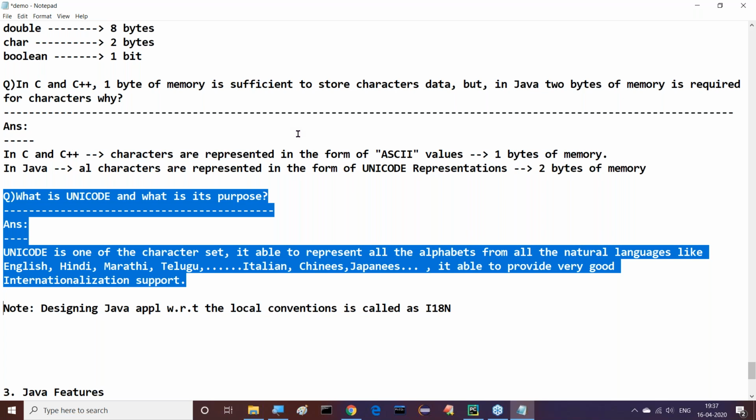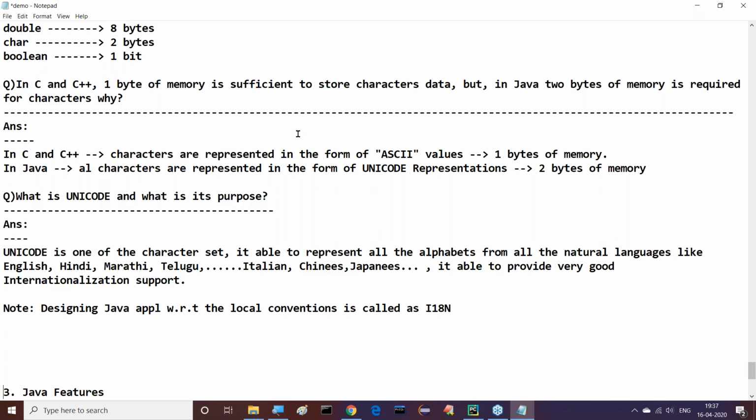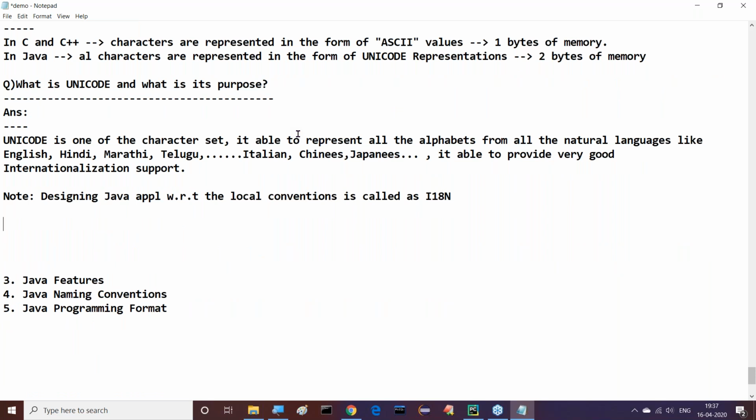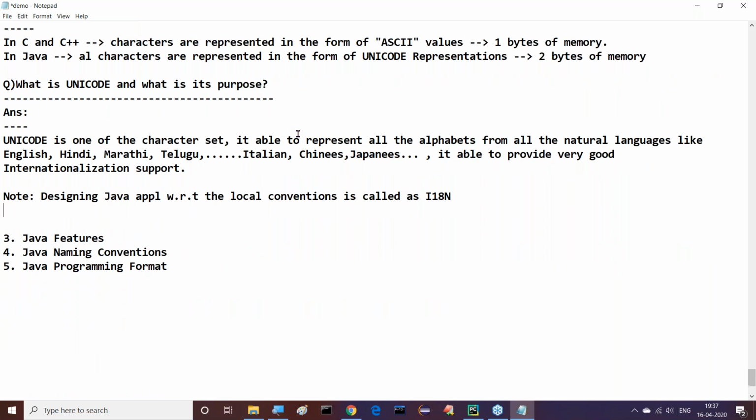There we will understand all these points. Right, sir. This is the total content here. With these overall differences between Java and others, this topic is completed. Overall, nearly 9 differences can be understood. The next content is Java features, which I will discuss with you tomorrow. Then, if I complete the Java features, I will go over Java naming conventions and Java programming format. All the points we are going to discuss.